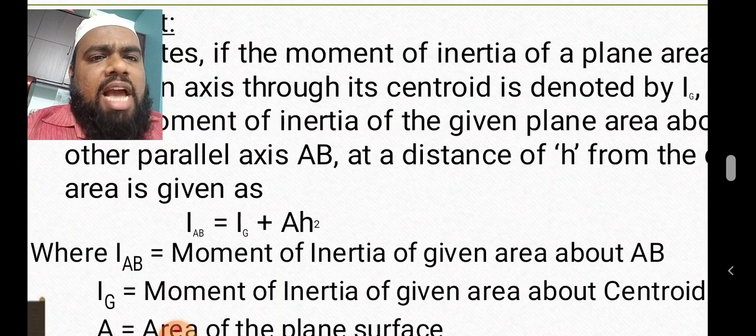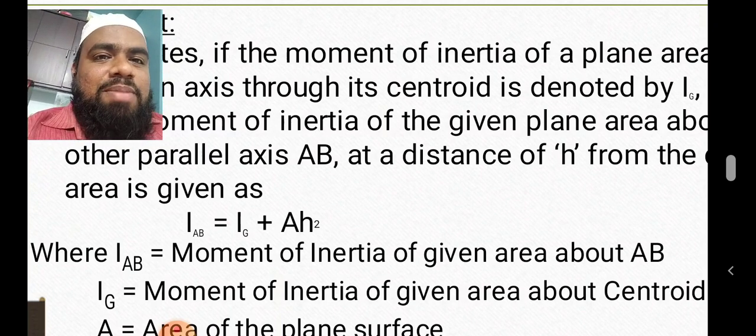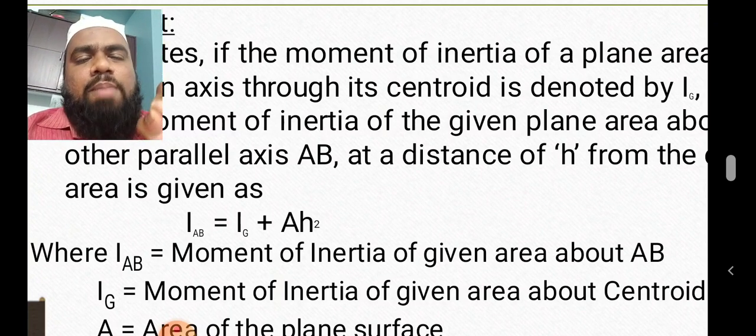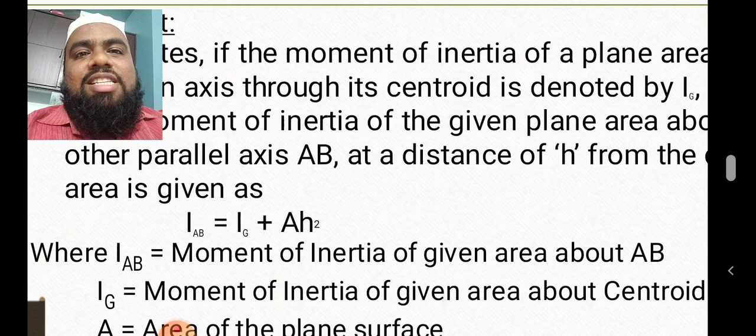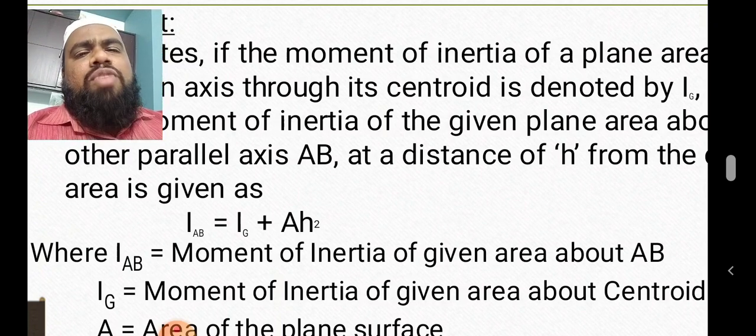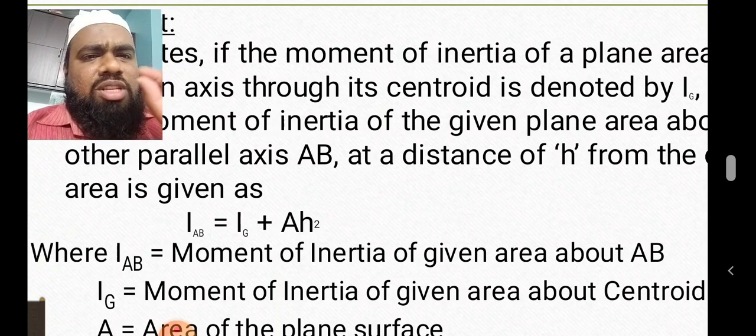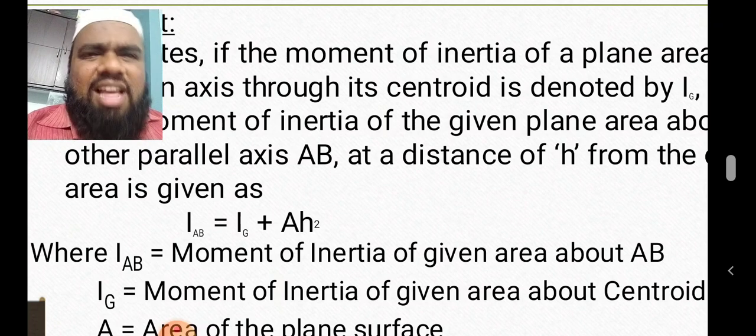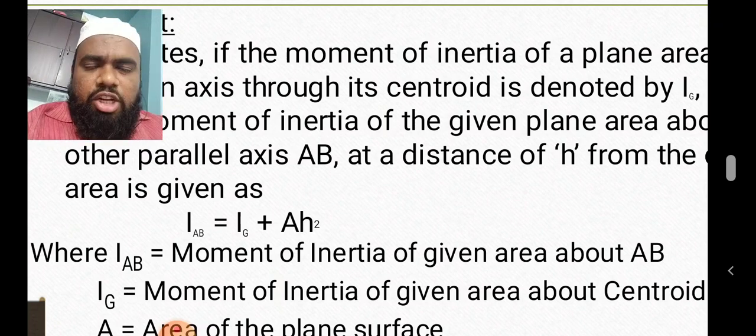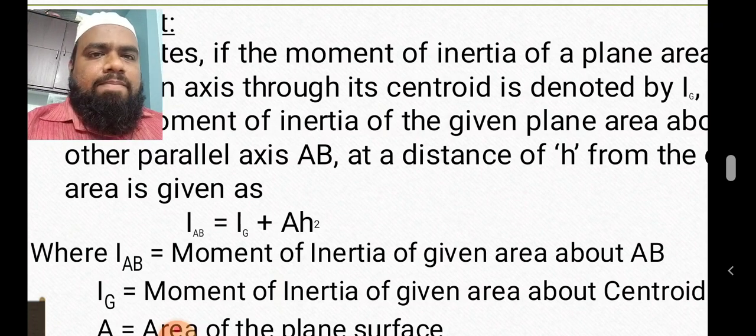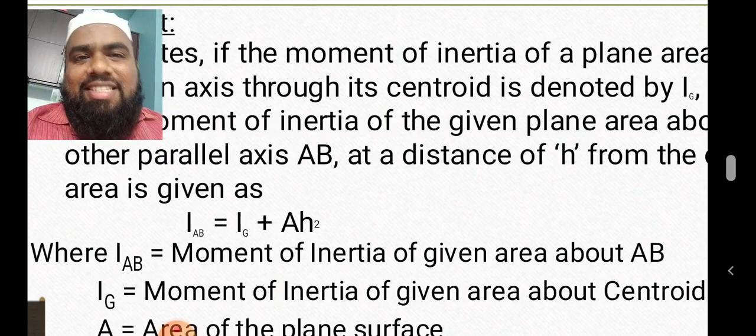IAB means moment of inertia, and AB is the axis. Now what is Ig? Moment of inertia about the centroidal axis. Centroidal axis is a very new word. In the last two videos, I never discussed moment of inertia about the centroidal axis. What is the centroidal axis? The axis which is passing through the centroid of the plane area is known as the centroidal axis.